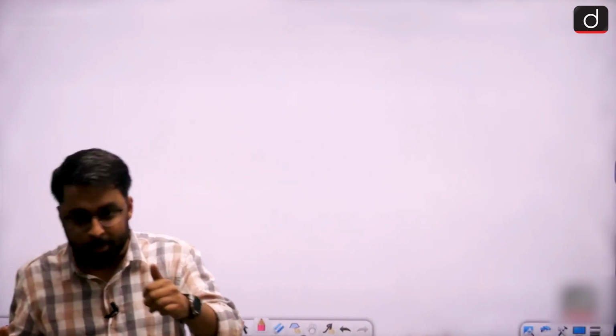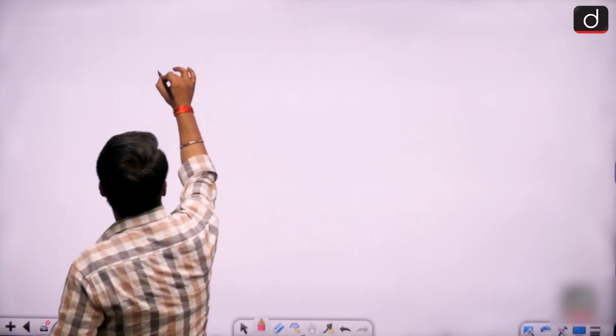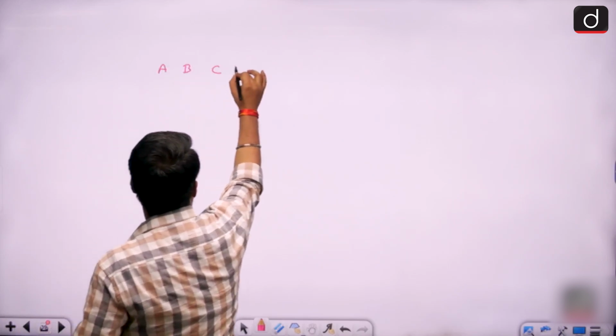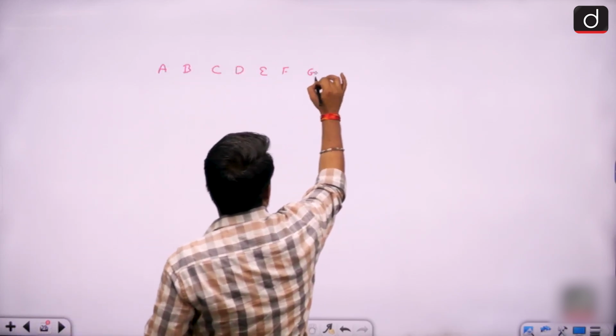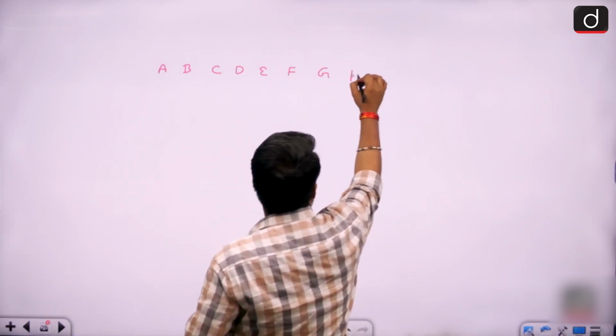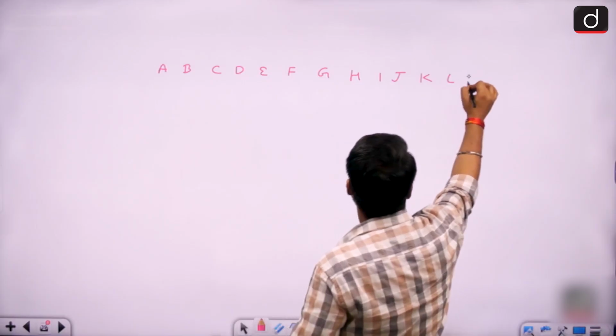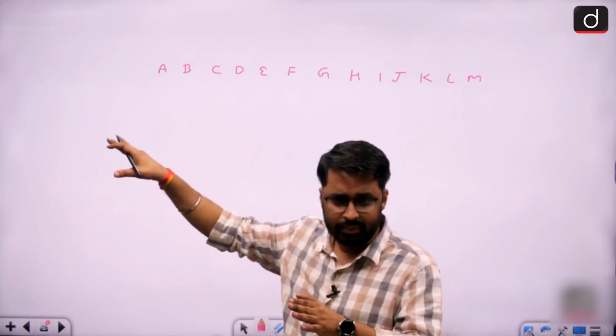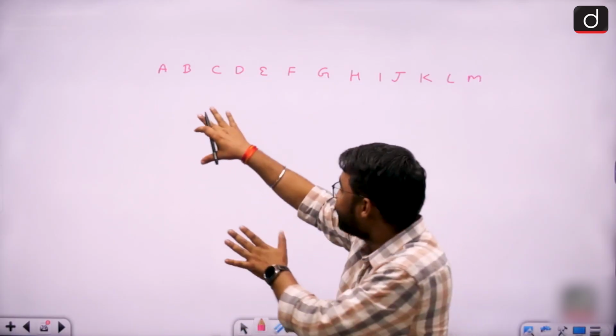The correct format of writing ABCD from now onwards would be this. The first 13 letters of your ABCD, that is from A to M, are going to be written left to right, right? Which is your conventional way of writing anything in English language, because whenever we read anything in English language, we read left to right.